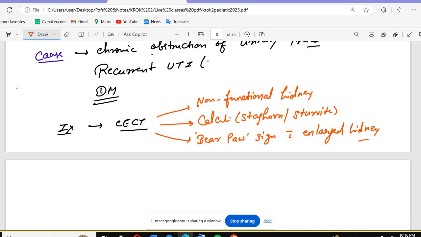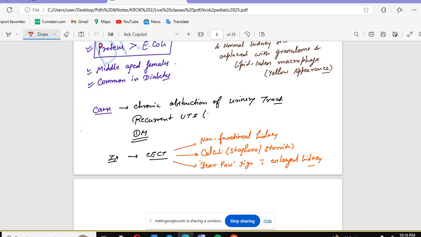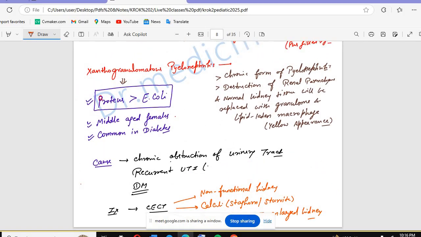So all the questions on xanthogranulomatous pyelonephritis, you will see all this material in that question. The framing will be different. It will be four or five lines. Basically, there will be the chronic form of pyelonephritis. In the question they will add calculi, they will add chronic obstruction, and they will give you the hint of a middle-aged female. They will give you some kind of bear paw sign or lipid-laden macrophages. Anything can be in the question, and you will understand that they are talking about xanthogranulomatous pyelonephritis.